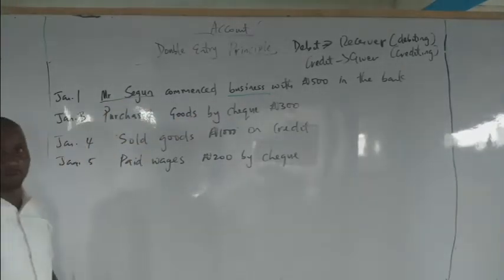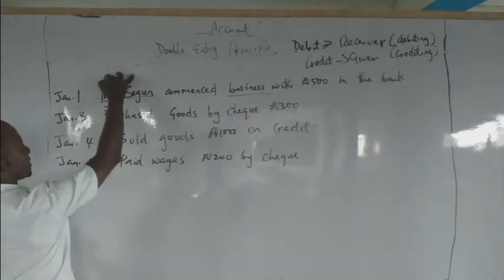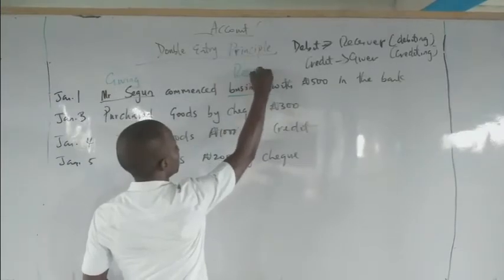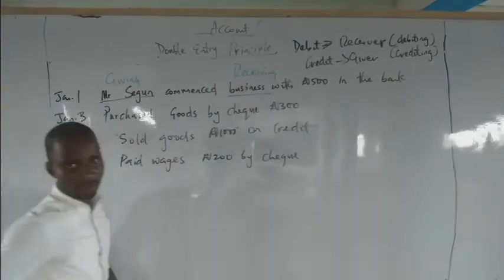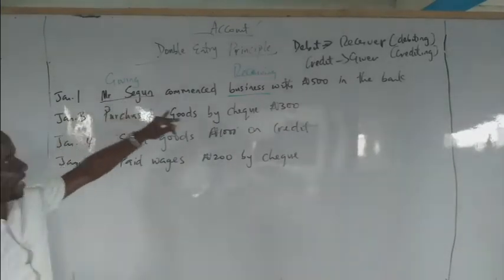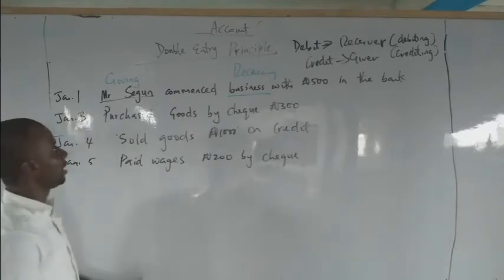Very good. This party is giving value and this party is receiving value. Let me repeat. This party is giving value and this party is receiving value. Taking notes. Okay, let's continue.